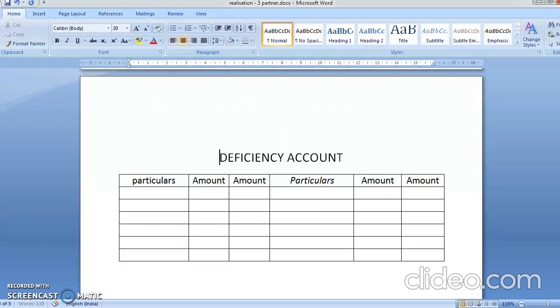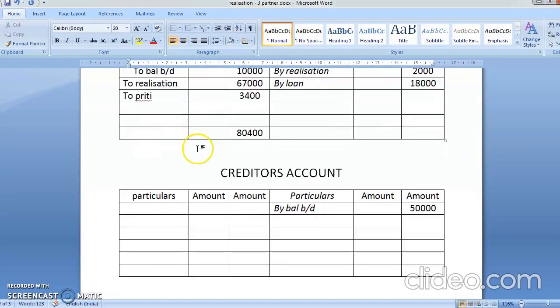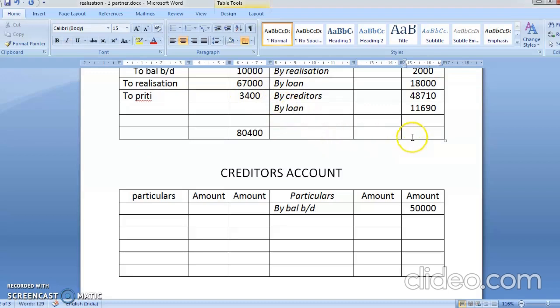Okay, so what are you going to do in the bank account? You're going to write here by creditors. How much are you paying to creditors? You're paying to creditors 48,710, and in bank you're paying by loan. In the loan you are paying 11,690. Okay, students, see, it has to be divided in the proportion of money left out.